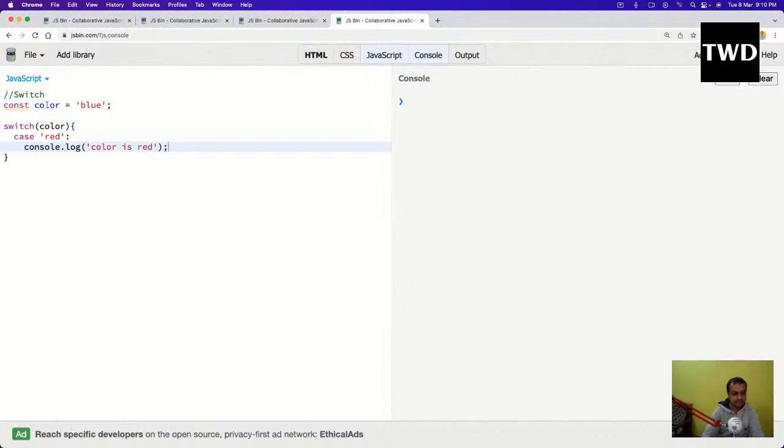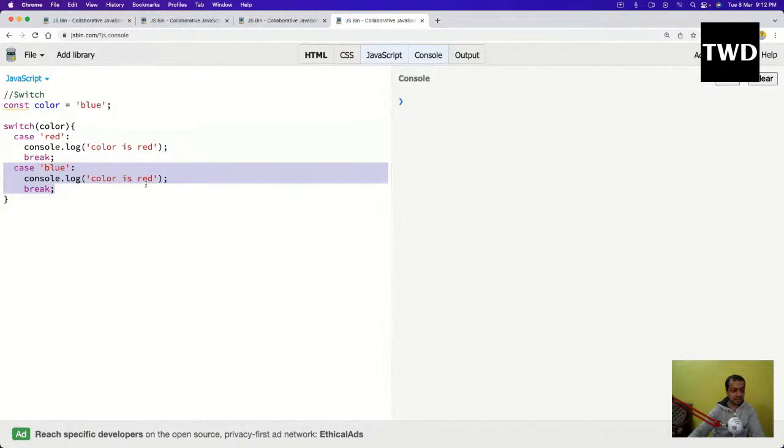Then break is there. Sometimes this break statement is something more than else in if else if, where the break happens automatically. Here it doesn't happen automatically. Okay, so case will be maybe blue and color is blue.